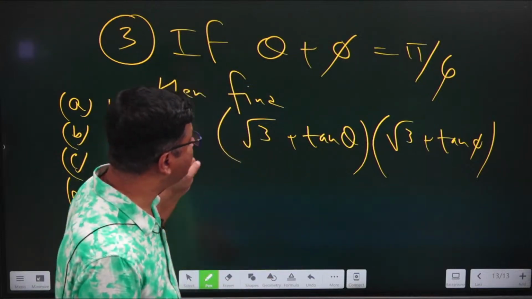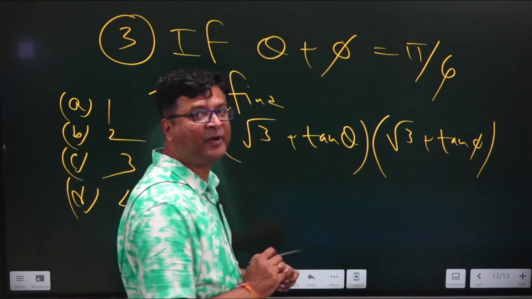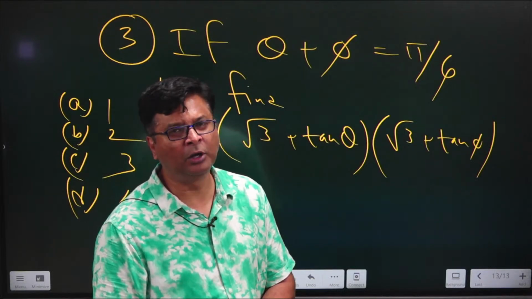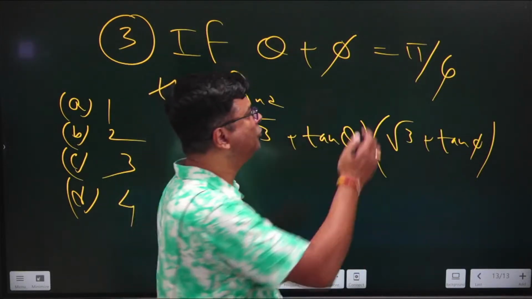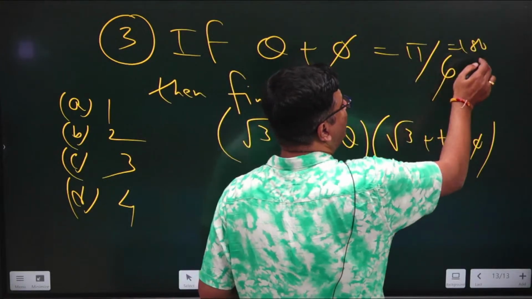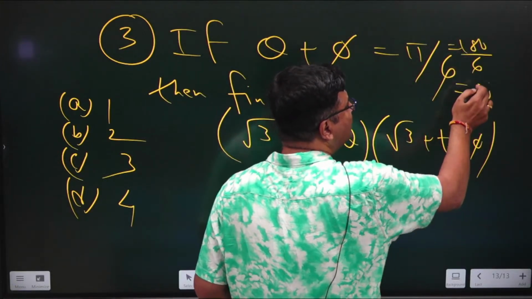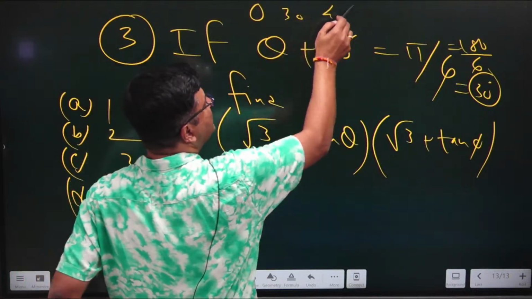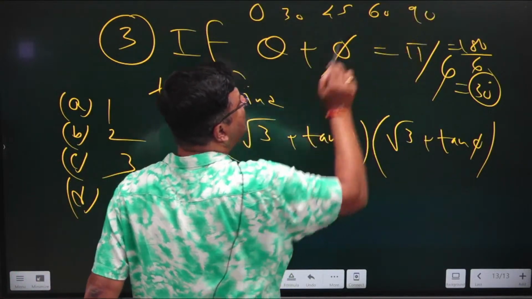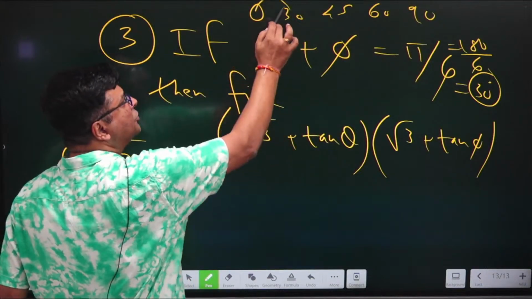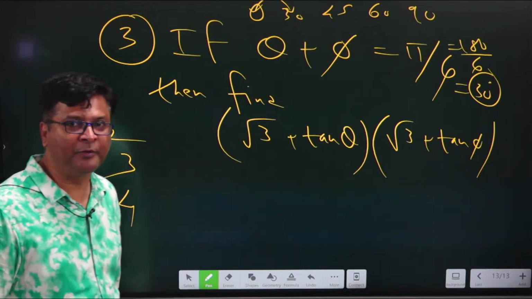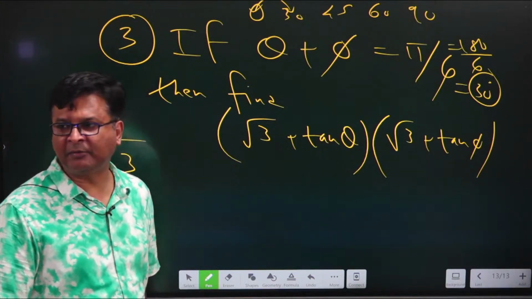Now this time two angles are theta and phi, and their sum is given to you as pi by 6. And we all know that pi is 180, so many times I have told you this. So 180 by 6, that makes it 30 degree. So from your table 0, 30, 45, 60, 90, these are the values which are available, and I am sure you can easily pick out those two values whose sum can give you 30 degree. And those two values are, one is 0 and the other one is 30.